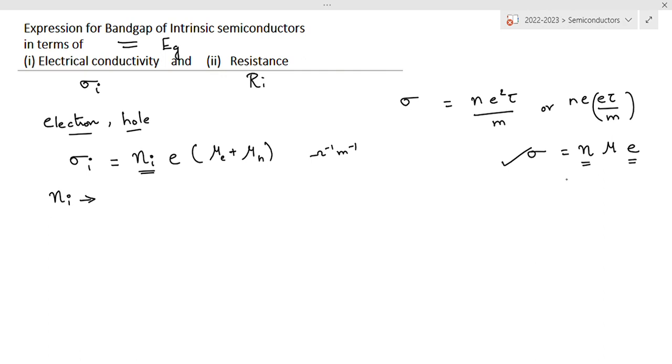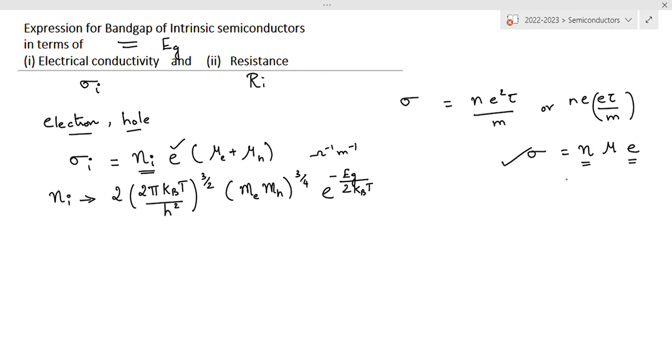The formula for intrinsic carrier concentration is 2 into (2 pi k_B T by h squared) the whole power 3 by 2, (m_e m_h) the whole power 3 by 4, e power minus E_g by 2 k_B T. This is n_i. e is the charge of the charge carrier, mu_e is the mobility of the electron and mu_h is the mobility of holes.